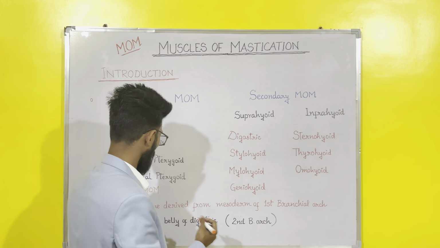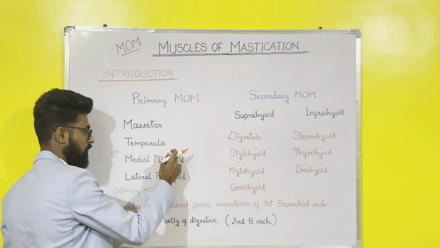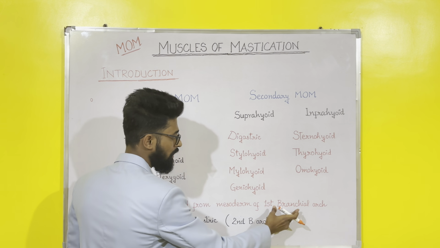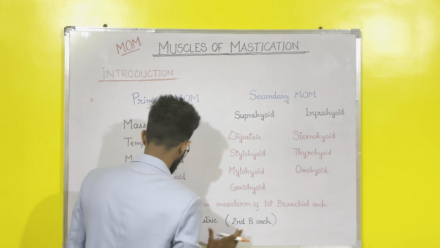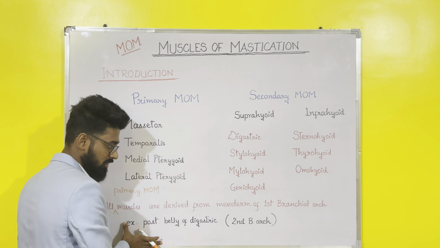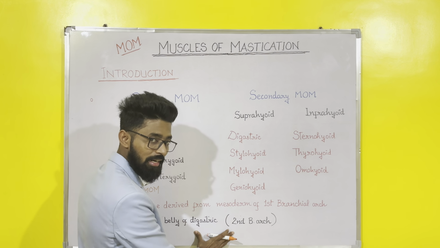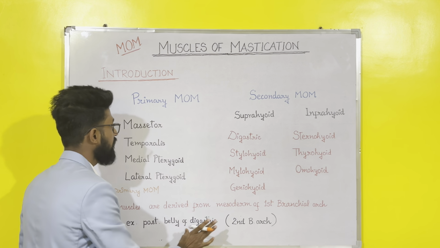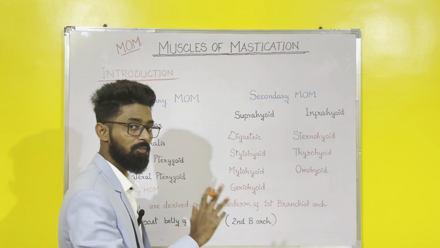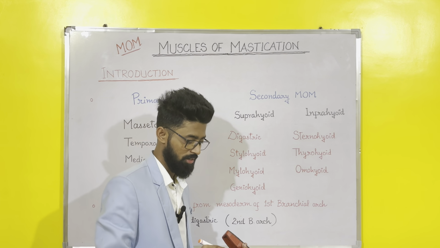So all the primary muscles of mastication, means these 4, are derived from the mesoderm of first branchial arch. Okay, posterior belly of digastric is derived from the second branchial arch. Now we will discuss each of the primary MOM individually.